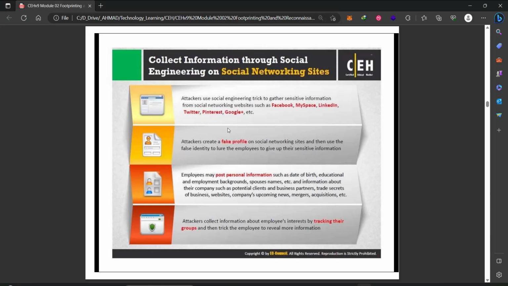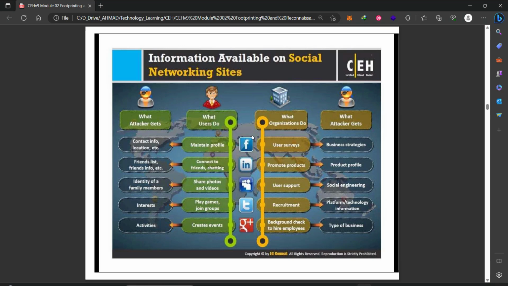And we can check their accounts on social media. We can read all their blogs. For example, we can collect information about the groups that they are inside, so that we can understand the mindset, the mentality of these employees, and try to exploit any weakness we identify or any vulnerability we find from them. So this is very good, useful information about the social networking sites.